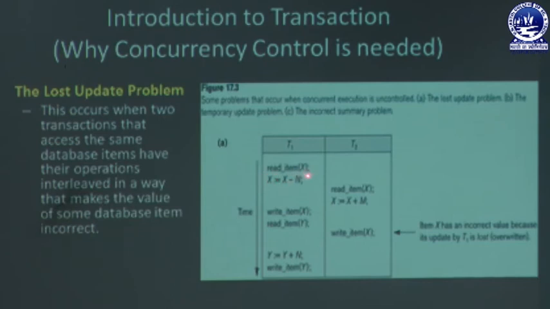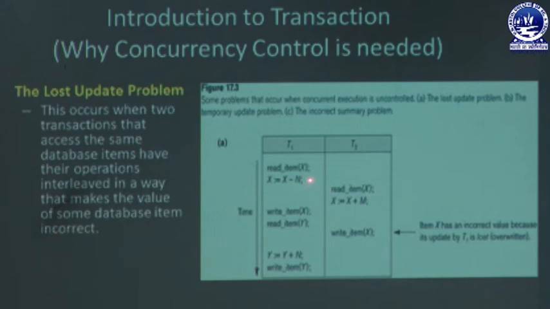So 10 minus 2 means that is 8. That means in this program variable, the value of X is 8. Okay. But here you can see there is an interleaving between T1 and T2. That means at this time the processor suspends the transaction T1 and the processor is assigned to T2.